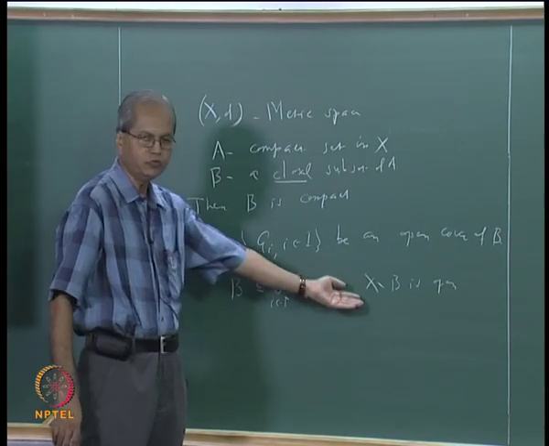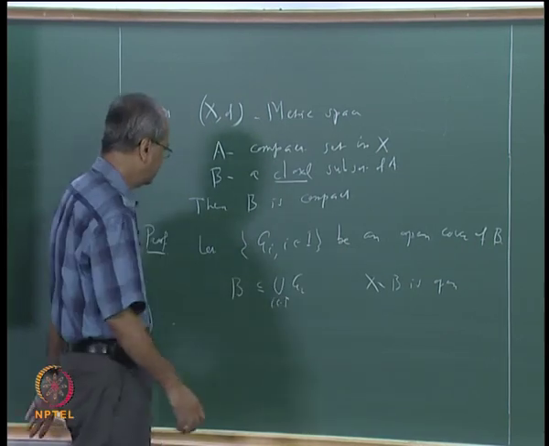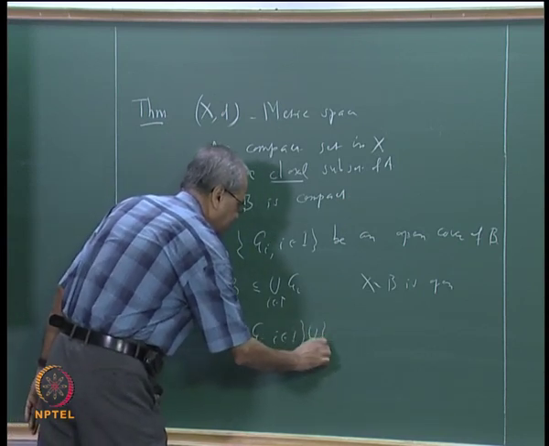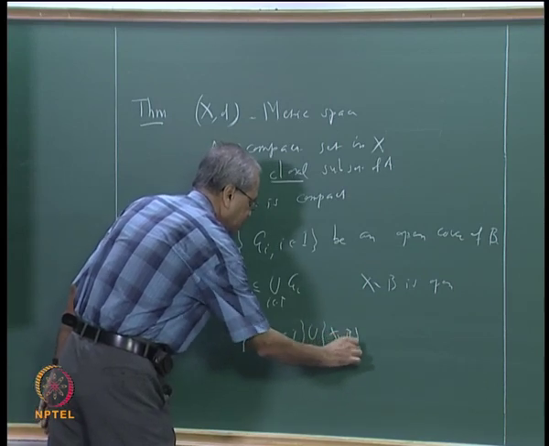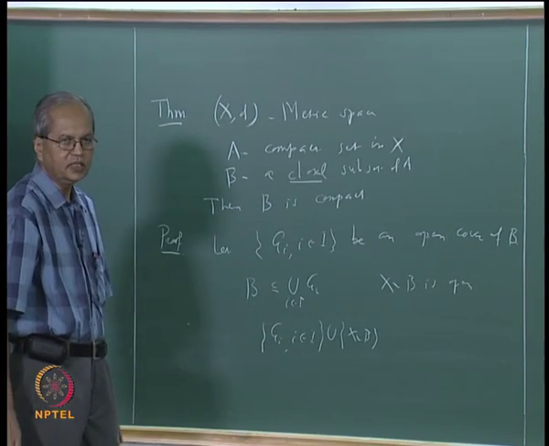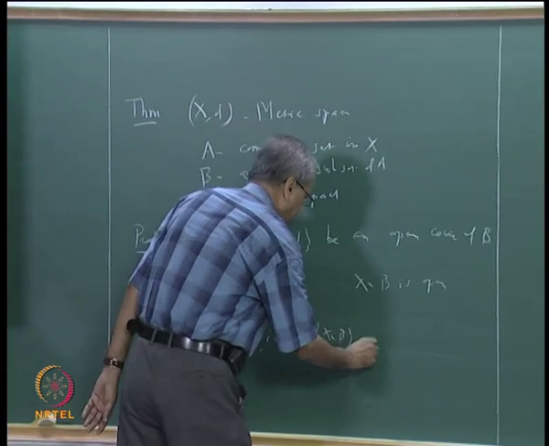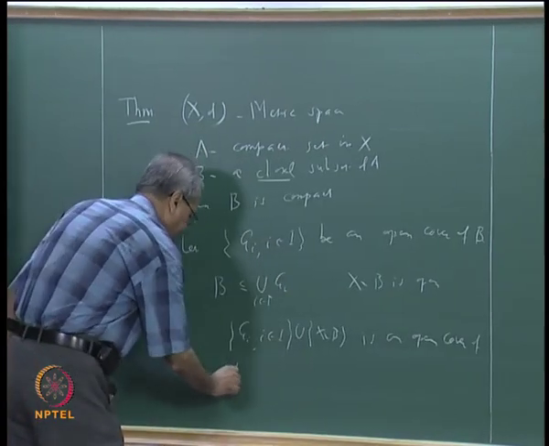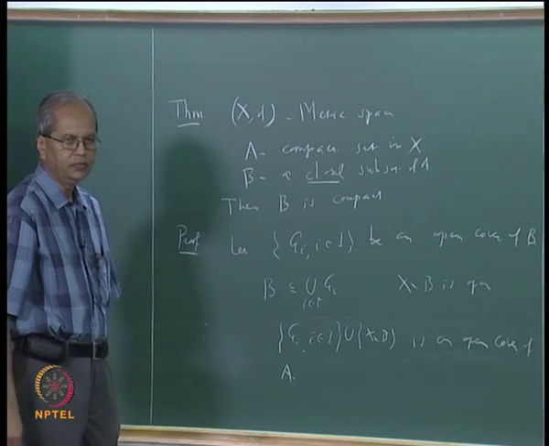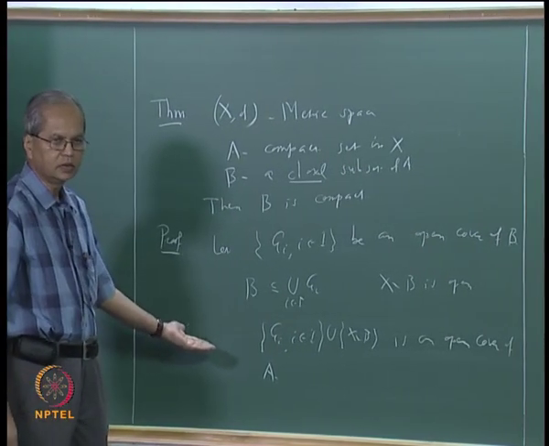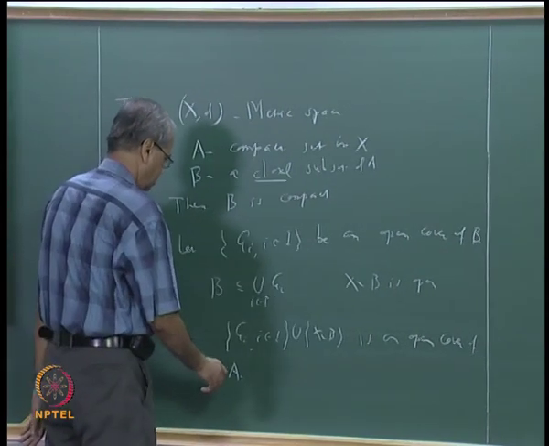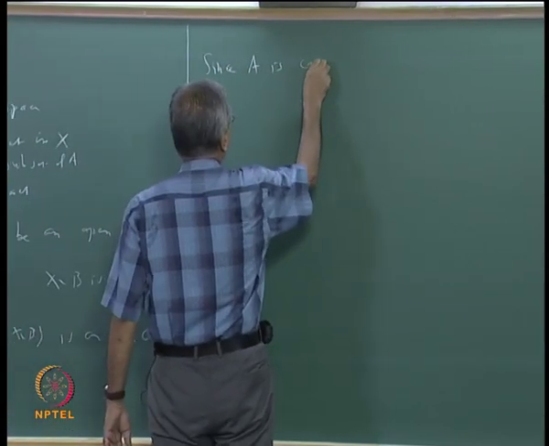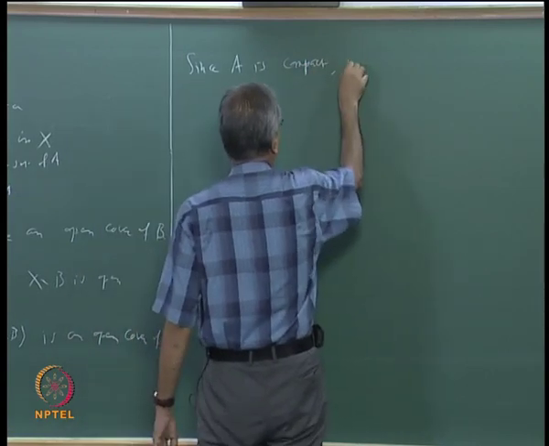Those which are outside B will be in X minus B. So what you can say is that G_i, i belonging to I, union the singleton X minus B, is an open cover of A, and since A is compact, it has a finite subcover.